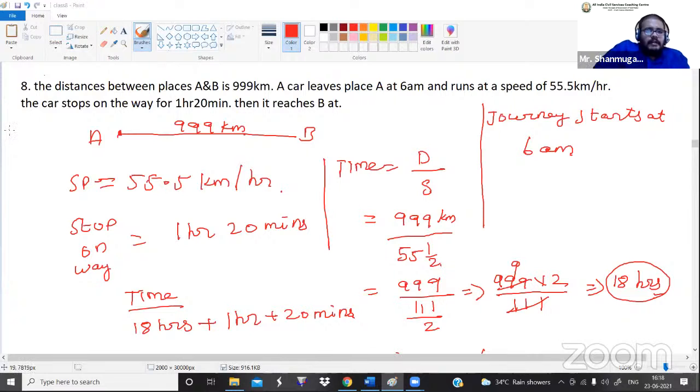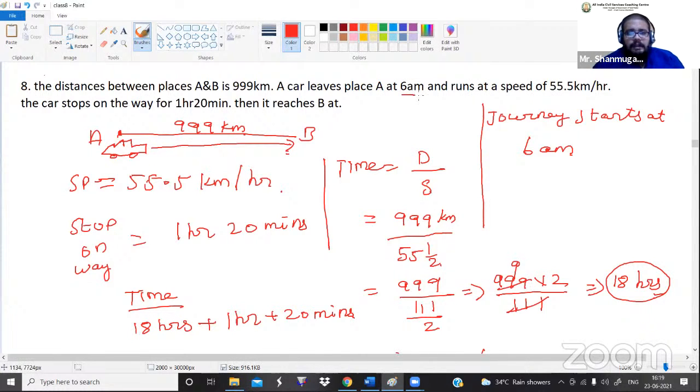What is the information they have given in the question? The distance between A and B is 999 kilometers. So it starts from A to B. What is the total distance value? 999. The next point is a car. There is a car that started its travel from point A and is traveling to point B. From A to B it has to travel.